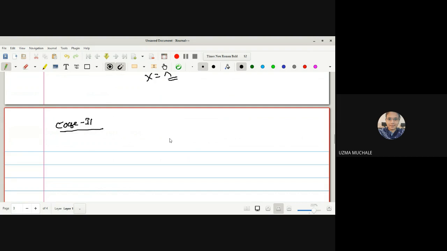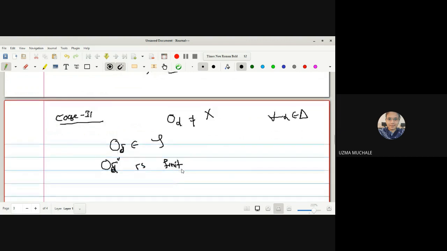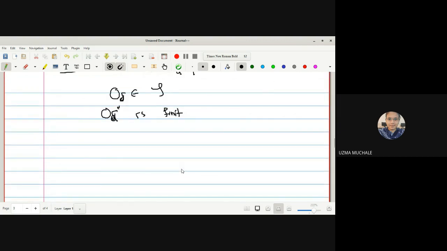Now let us go for case 2. What is case 2? We will select O alpha not equal to X for all alpha belonging to the index set. Now let us fix O delta belonging to tau such that O delta complement is finite. Those who don't remember, just see the definition. What is the definition of tau? If you want to be a member of tau, either it should be an empty set or its complement is finite.